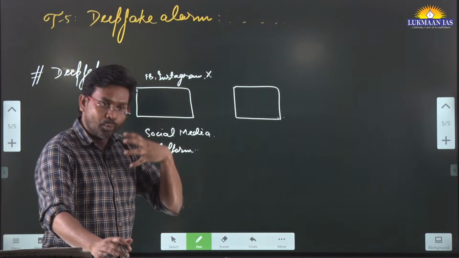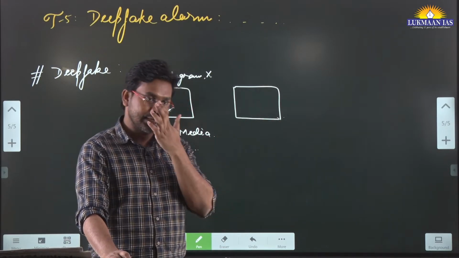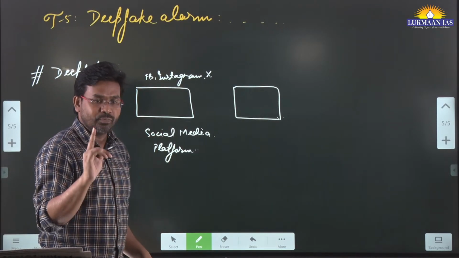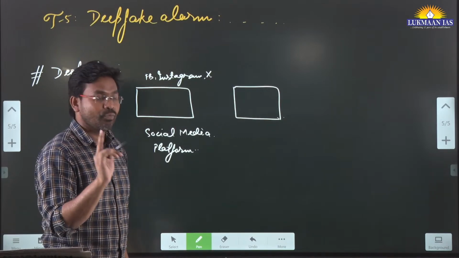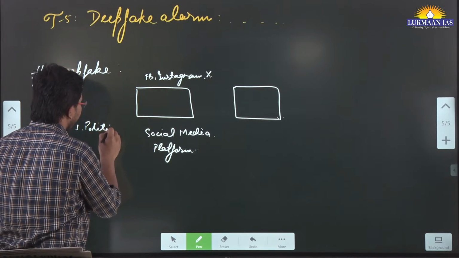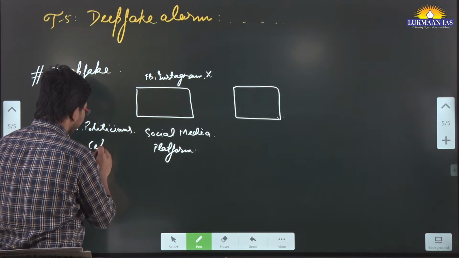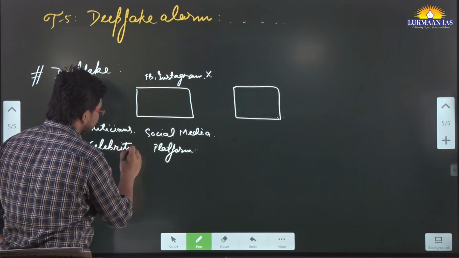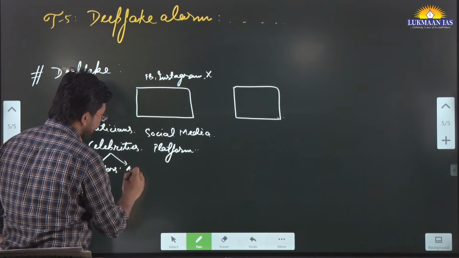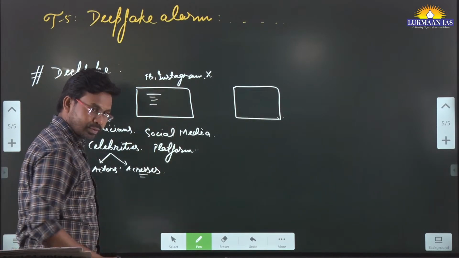Generally, most people like us keep on posting our own photographs, our own videos. Most of us do it. And most videos and photographs are available of which people? It is available of two types of people. One type is politicians. The second type is celebrities, meaning actors, actresses, etc.